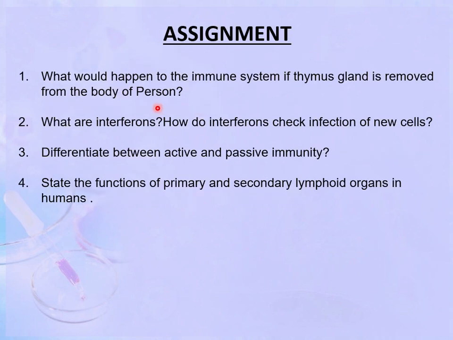Now, assignments. What would happen to the immune system if the thymus gland is removed from the body of a person? What are interferons and how do interferons check infection of new cells? Differentiate between active and passive immunity. State the function of primary and secondary lymphoid organs in humans.